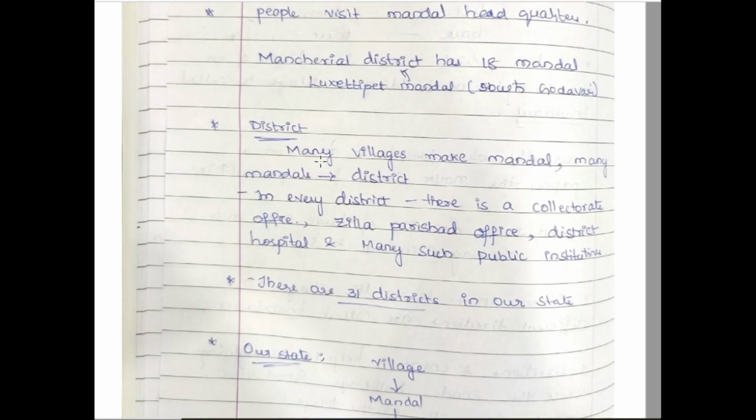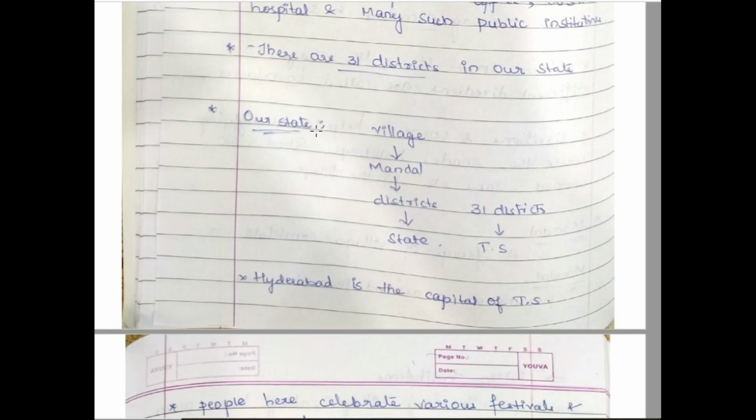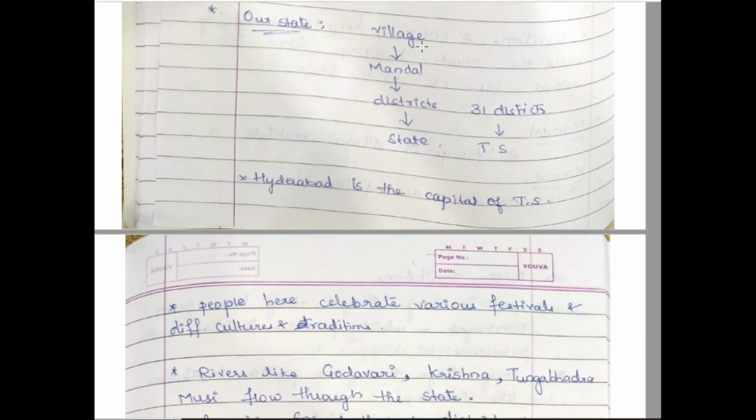As I mentioned, many villages form a mandal. Many mandals combine with each other to form a district. In every district there is a collectorate office, a Jilla Parishad office, a district hospital and many such public institutions. In our state there are 33 districts. Earlier it was 31, and 31 plus 2 makes 33 districts. So a group of villages becomes a mandal, a group of mandals is recognized as a district, and a group of districts is a state.